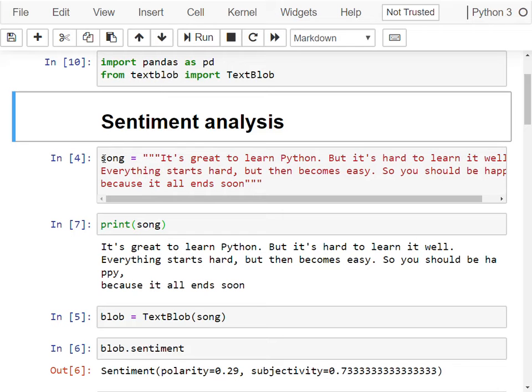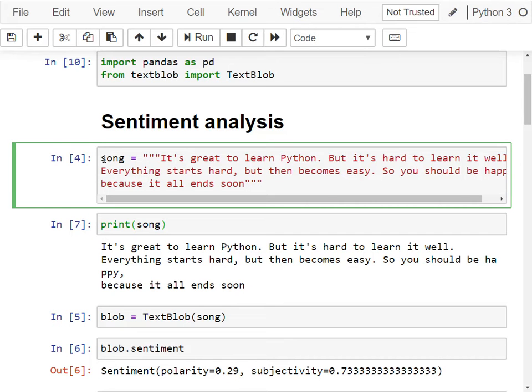Now, under the hood, all of these sentiment analysis techniques are basically classification algorithms. They rely on the availability of some curated labeled text that maps certain text to positive or negative sentiment, and they train their model based on this text. We're not going to worry about what's under the hood for now. We're going to just apply these techniques. And TextBlob comes with a built-in sentiment analyzer, which does a decent job. It's not the best analyzer out there, but it does a pretty decent job in mainstream applications.